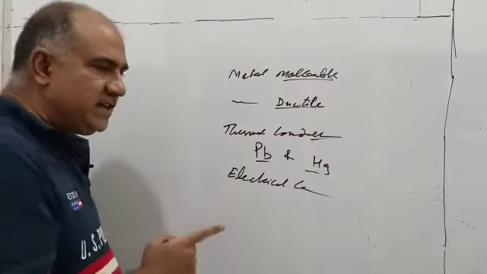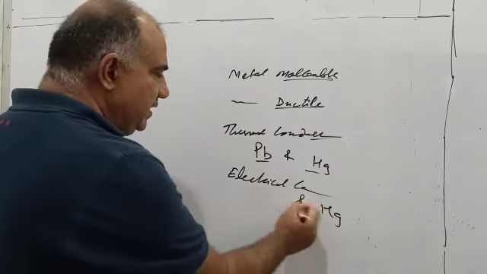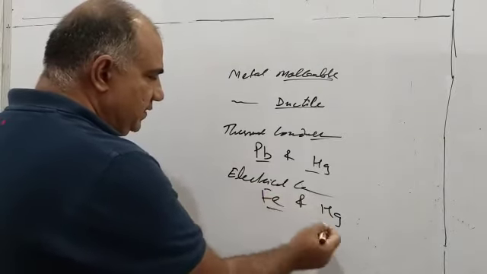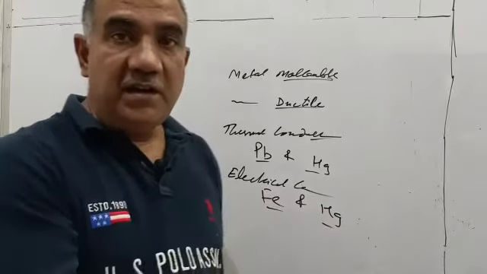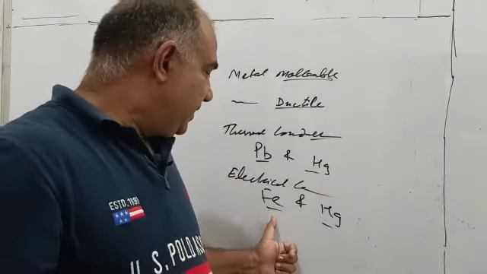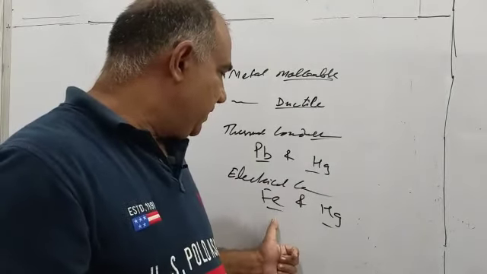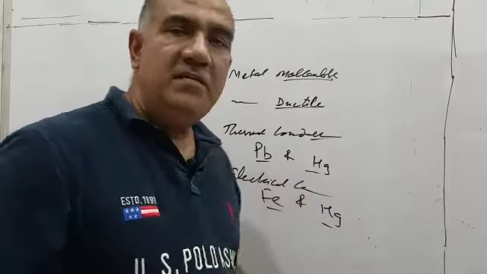Two metals which are bad conductors of electricity are mercury and iron. You may be astonished, but I did not deny that they are conductors. They are undoubtedly conductors, but they are not good conductors of electricity. Bad conductors of electricity are iron and mercury, and bad conductors of heat are lead and mercury.